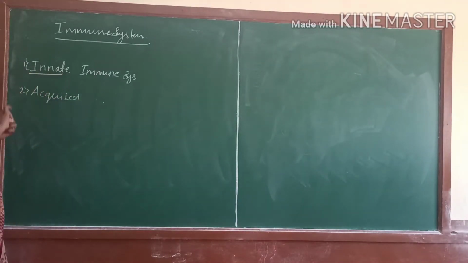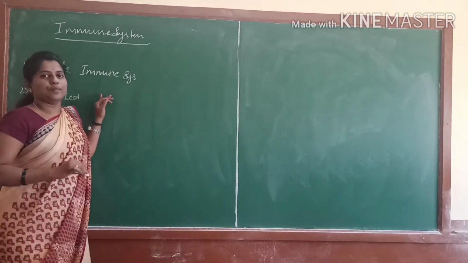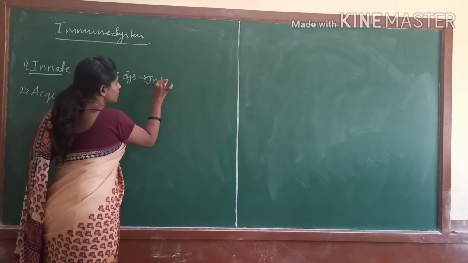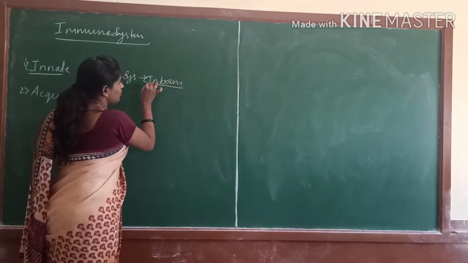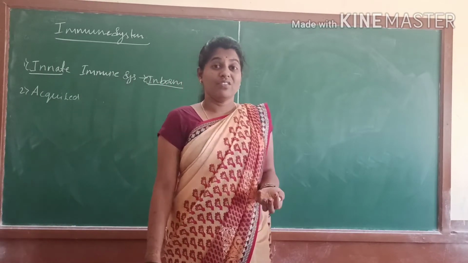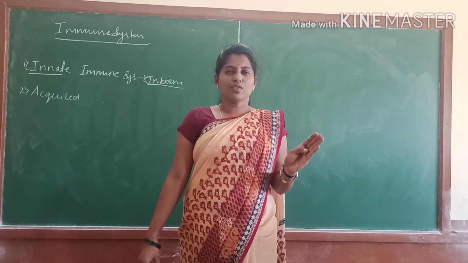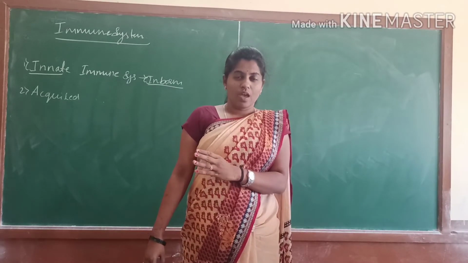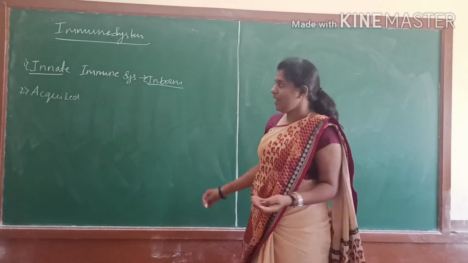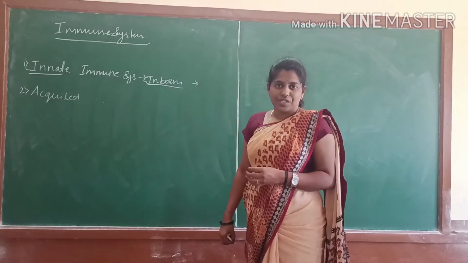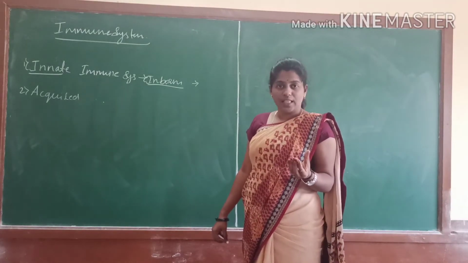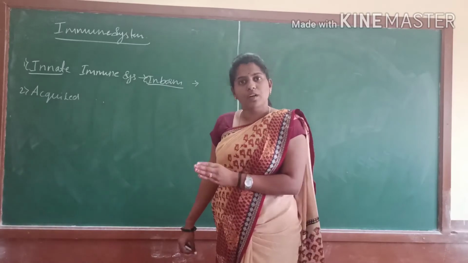What is the innate immune system? The innate immune system is the inborn immune system. What is this inborn immune system? When the child is born, it comes from birth only, transported by the mother's cells. The innate immune system is nothing but that which comes from birth.